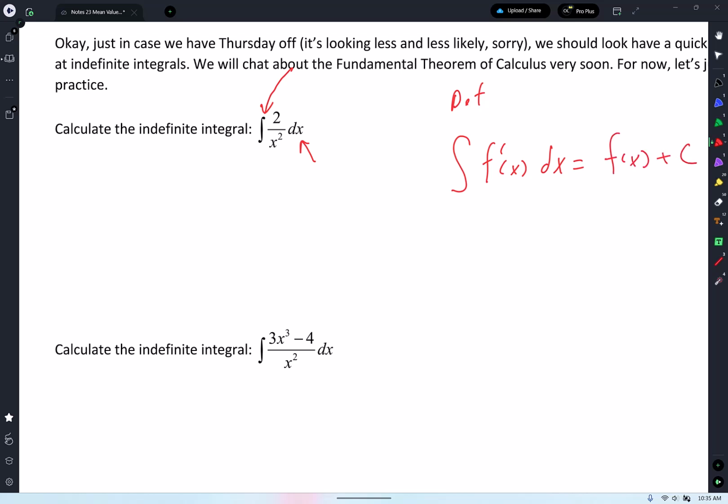For now, relax. I'm going to talk about the proof. We're going to talk about the Fundamental Theorem of Calculus. We're just not there yet. For now, all you've got to know is that this is the antiderivative. Look, integral symbol, f prime of x dx. That just means antiderivative plus c. Don't worry. I'm going to talk about dx. I'm going to talk about that elongated s. We're just not there yet. So for now, we're fine just knowing that. Are we okay, guys? No one's going crazy. Don't worry. Very soon, we're going to talk about something called the Fundamental Theorem of Calculus, and we're going to talk about where the differential goes, what it is, all that good stuff.